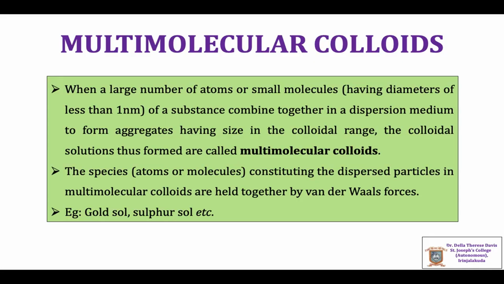Each atom or small molecule of the dispersed particles in multimolecular colloids is held together by weak van der Waals forces.